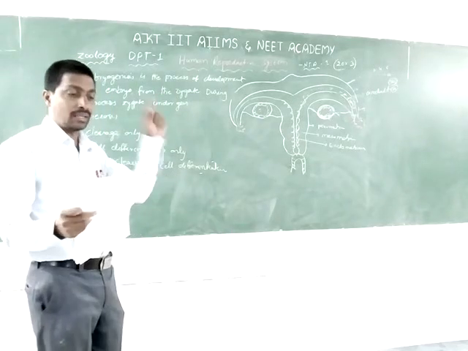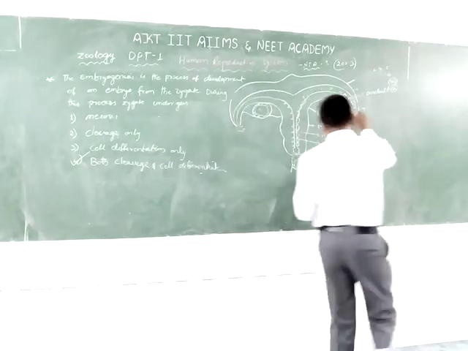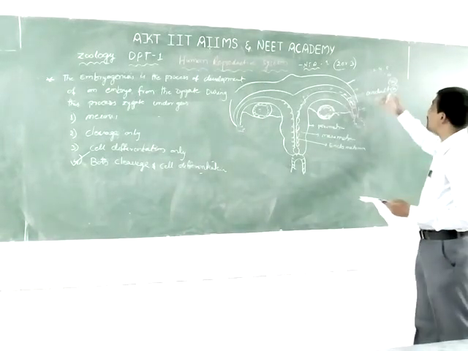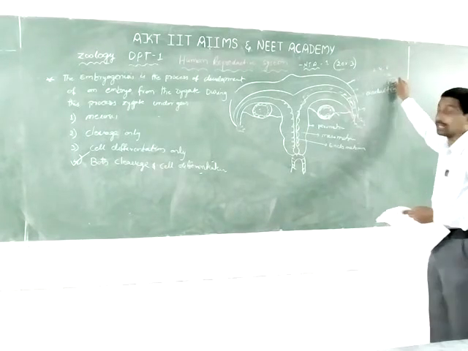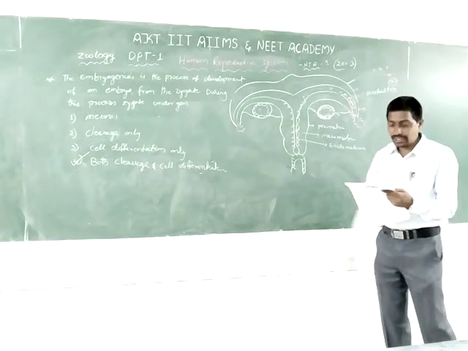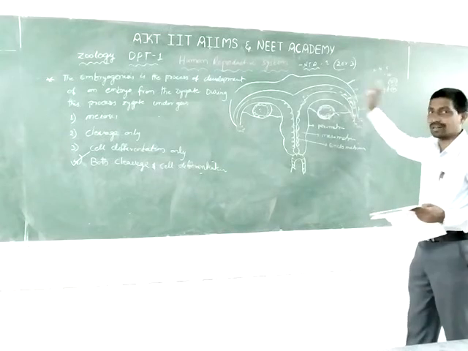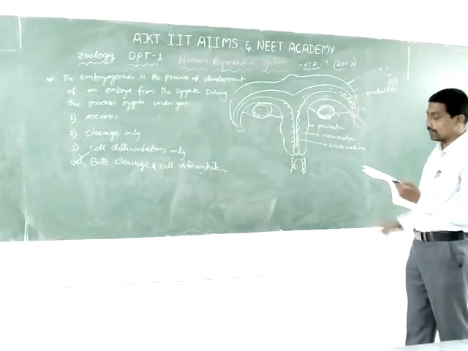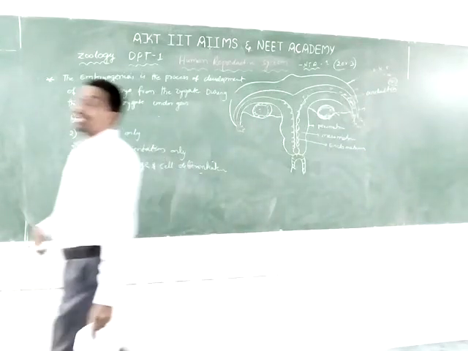It usually begins when the egg has been fertilized. It involves the multiplication of cells, 2 to 4, 4 to 8, 8 to 16, by cleavage, and then differentiation into tissues and organs. So this is known as cleavage and cell differentiation.